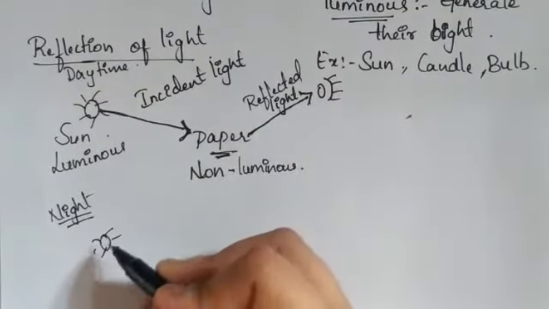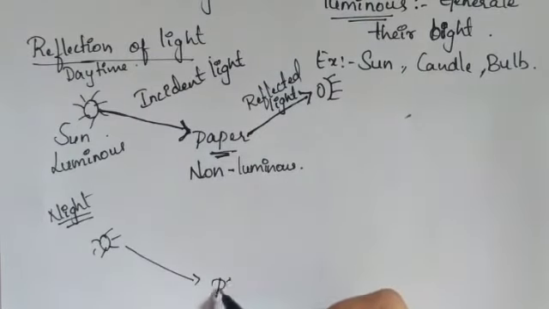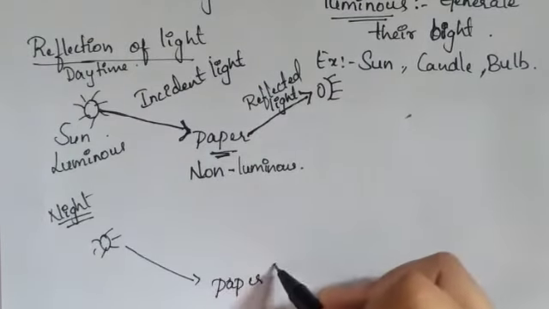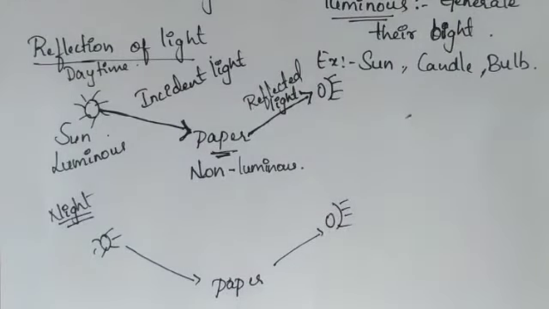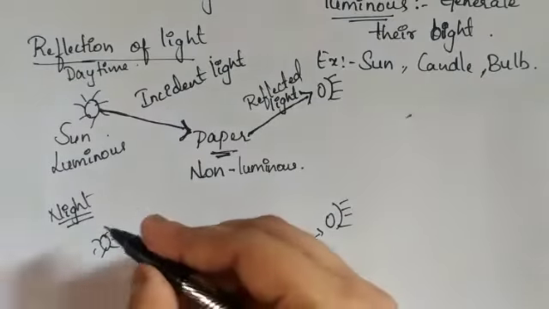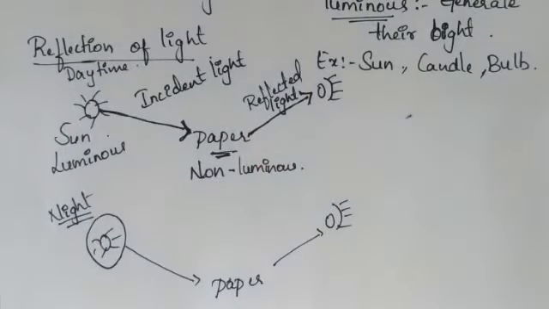From the bulb, the luminous object, to the non-luminous object, that is paper, due to the reflection you are able to see the objects present in a dark room also. Without a luminous object, we are not able to identify the objects present in a dark room. Okay, so this is the basic introduction.